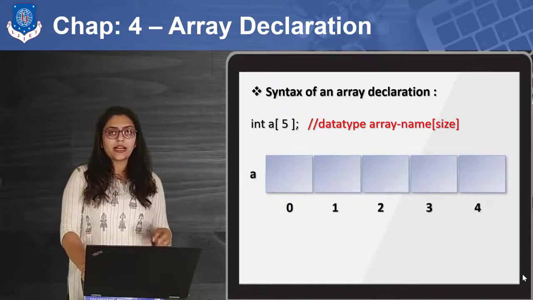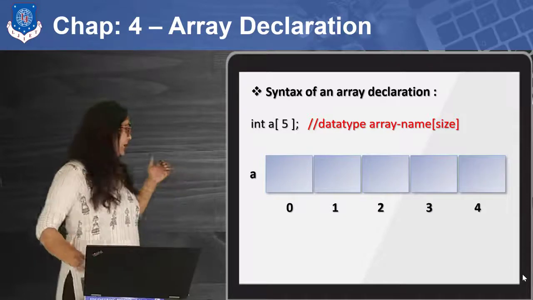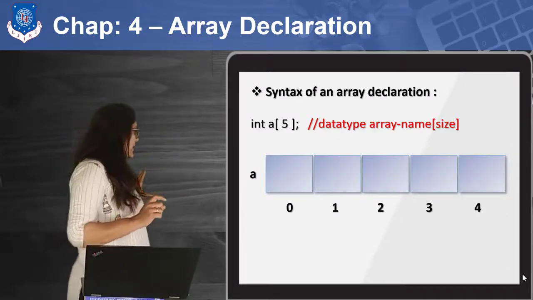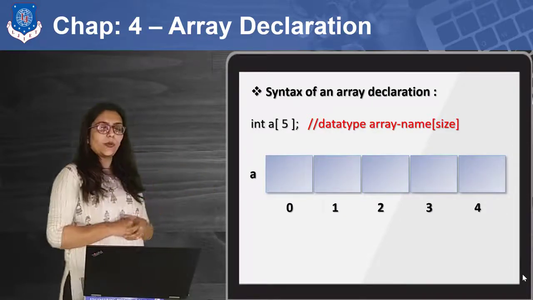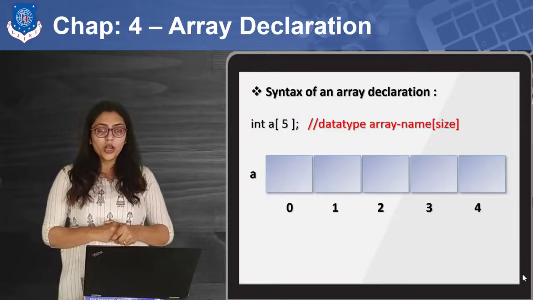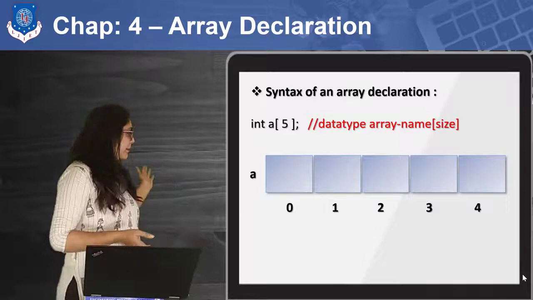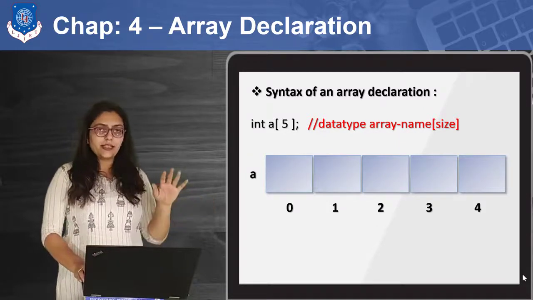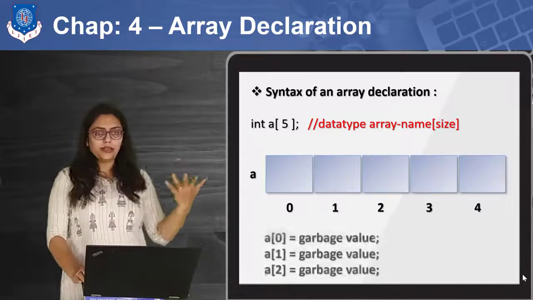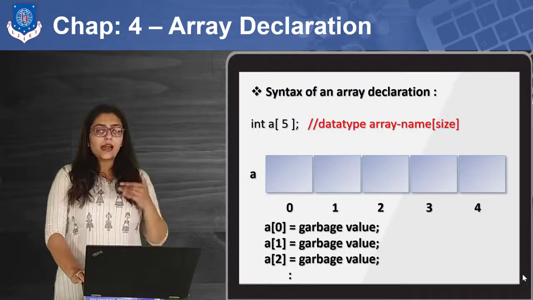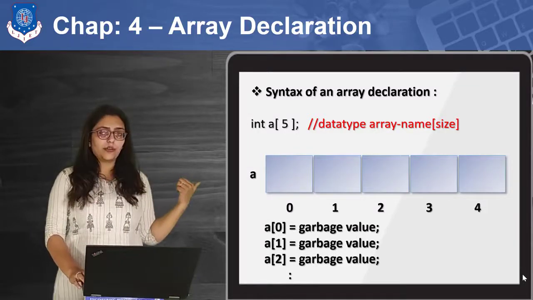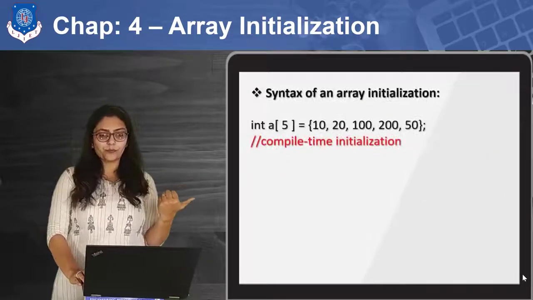For a two-dimensional array, I am going to show you next. If I declare something like this, a structure like this will be created inside my memory. Initially, it will have garbage values, similar to variables. Now you can also initialize it, which I am going to cover next. So here, initially it will have garbage values.